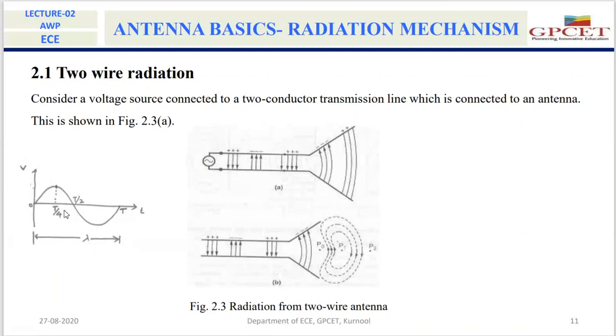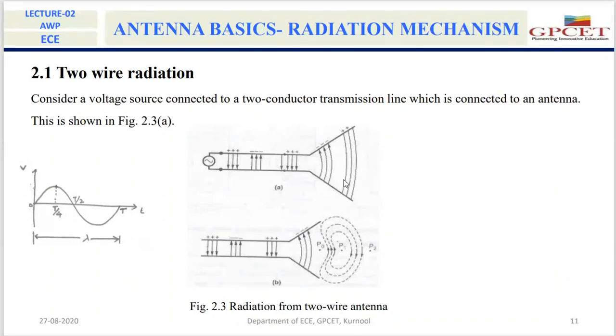So once again I repeat: if we cut this antenna at this portion, these field lines will form a closed loop.